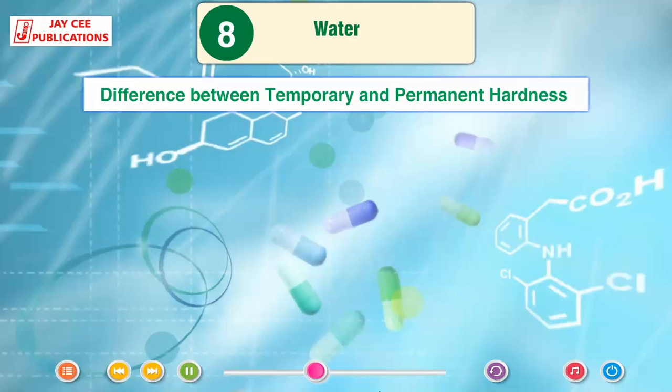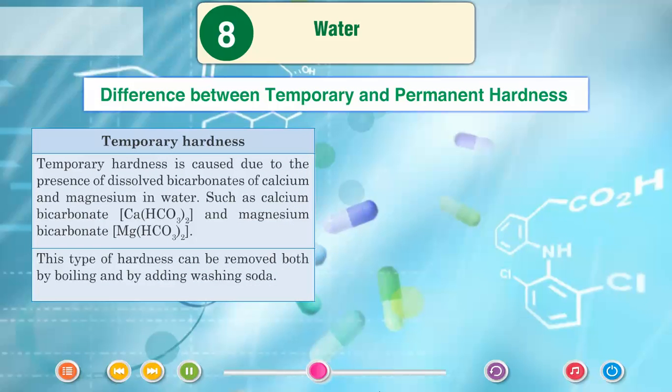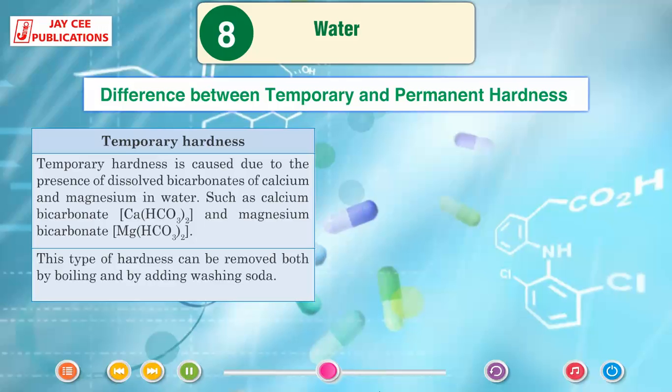Difference between temporary and permanent hardness. Temporary hardness is caused due to the presence of dissolved carbonates of calcium and magnesium in water, such as calcium bicarbonate Ca(HCO3)2 and magnesium bicarbonate Mg(HCO3)2. This type of hardness can be removed both by boiling and by adding washing soda.